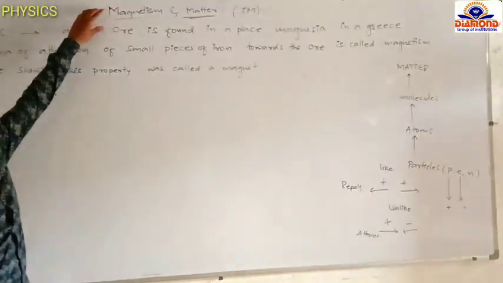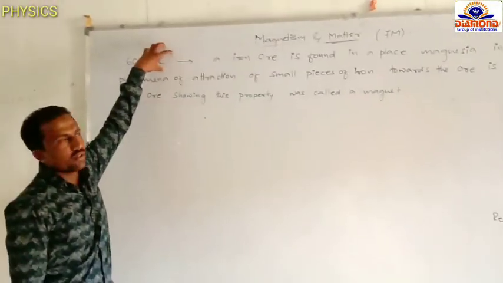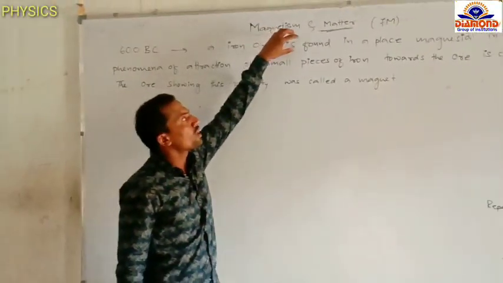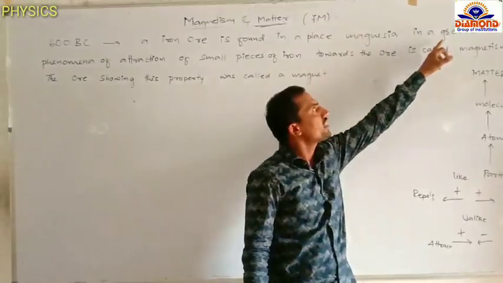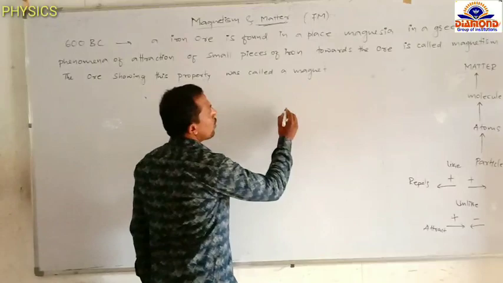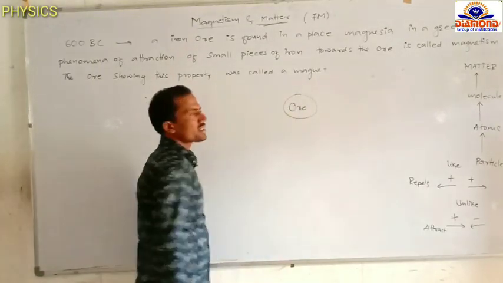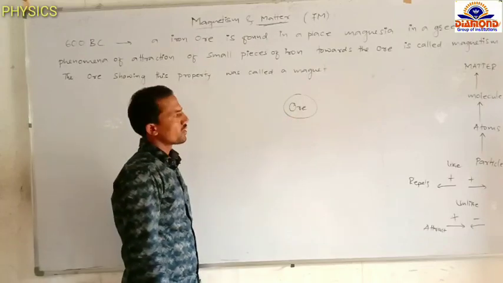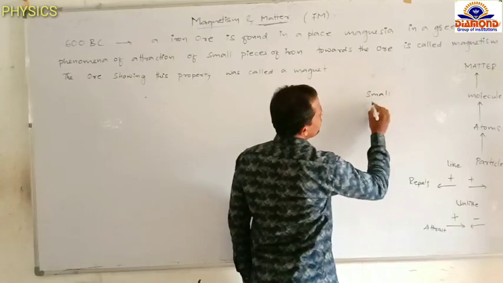Magnetism. In the year 600 BC, iron ore was found in a place called Magnesia in Greece. Imagine this one is an ore, a magnetic substance. We are taking a small piece of iron.